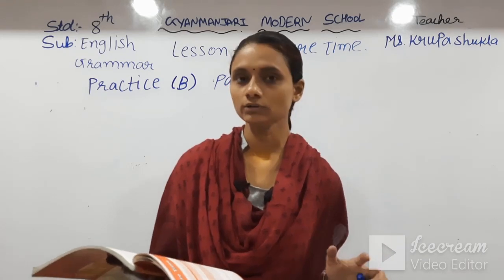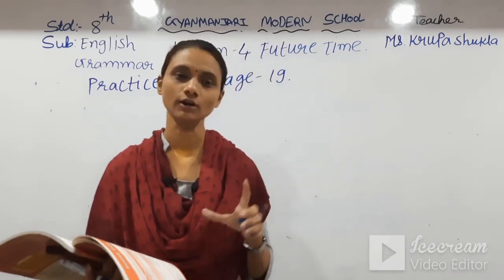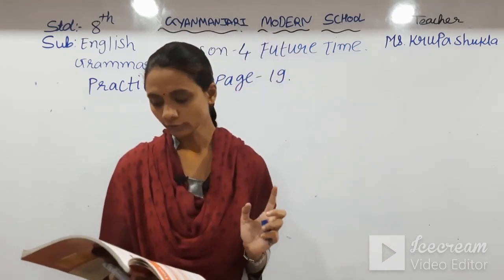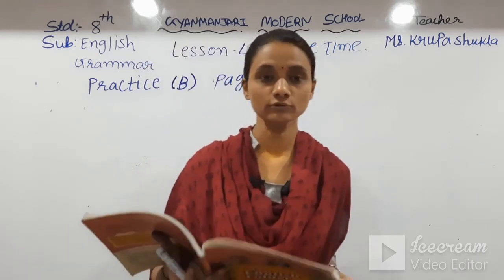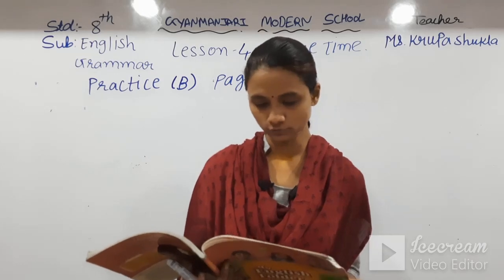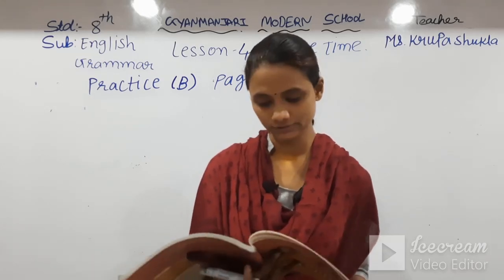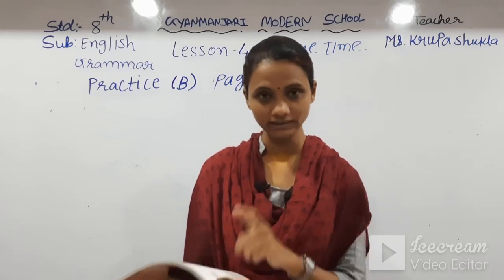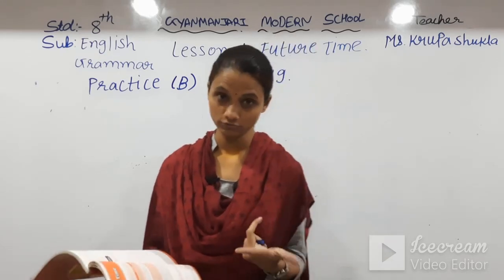5 things you have to note down here, and 5 more things you will be doing then. And after that, what will you be doing? Those 5 things you have to use. It means for the first 5 things we have to use future perfect tense and for the second 5 things you will have to use future continuous tense. So first 5 things I am writing here, second 5 things you have to do in your homework.